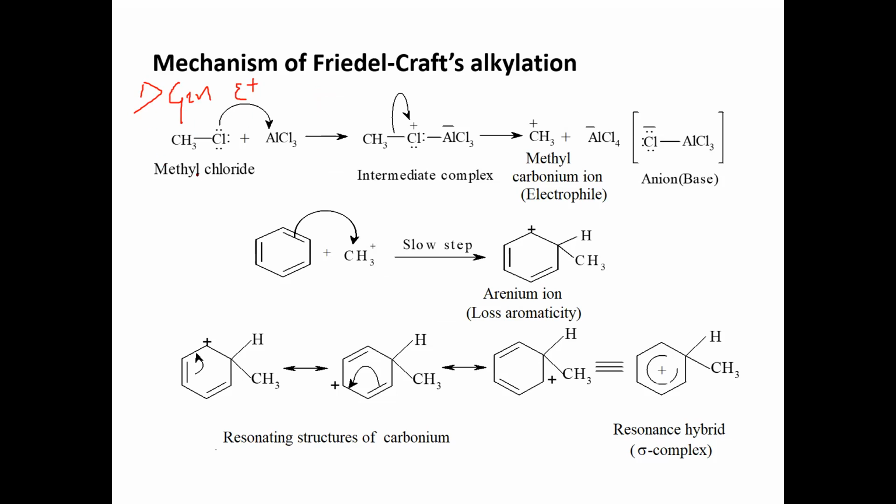As per the previous reactions we studied in sulfonation, nitration and halogenation, in the same way the very first step is generation of the electrophile.